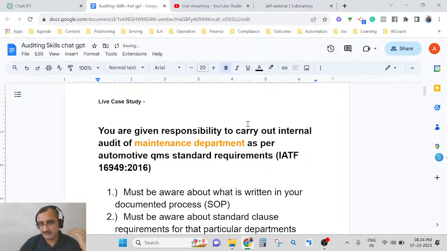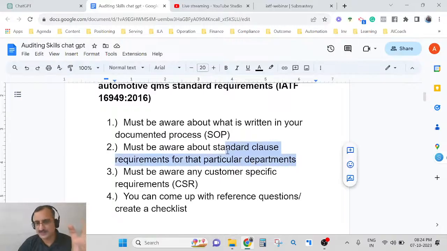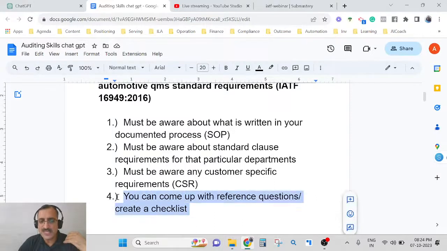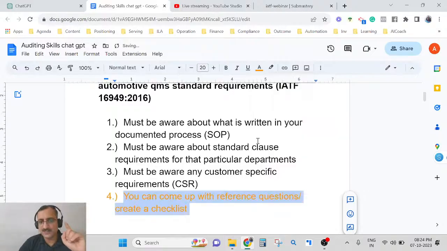And think about this. Sometimes people feel, how can I do that? Of course, here the technology can help you. First you can do this, and second, I assume that you are aware of that. And third, of course, the CSR, you must be aware of it, and how you can come up with this. So today, this is what I'm going to focus upon: how you can come up with a reference checklist.